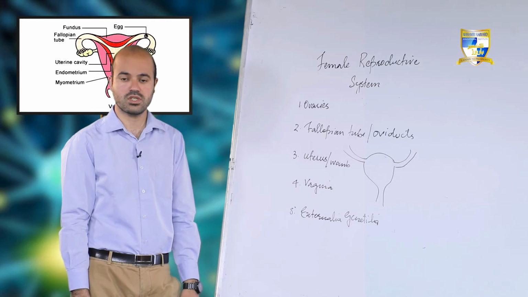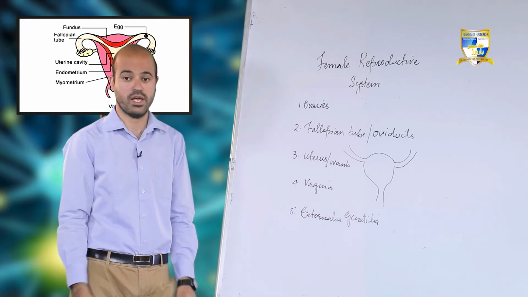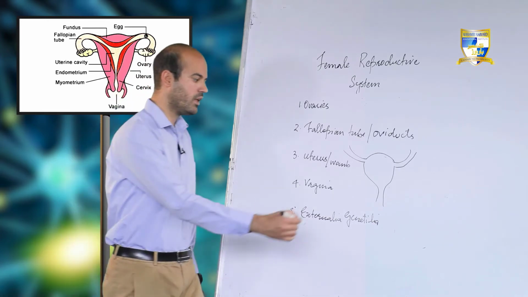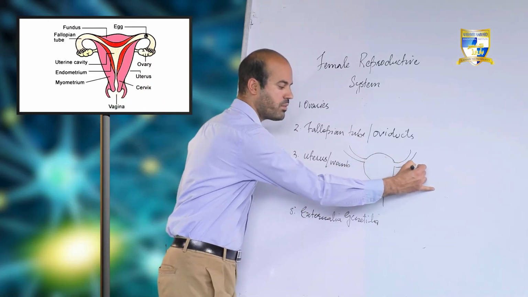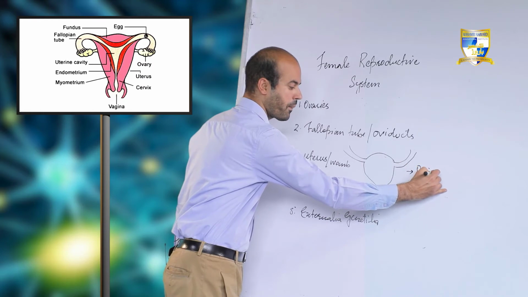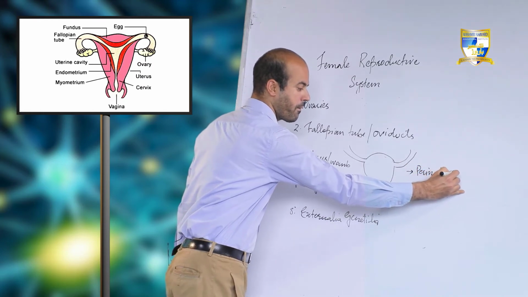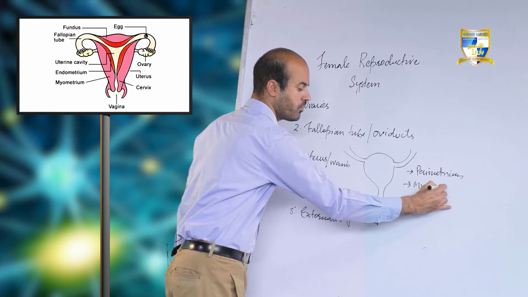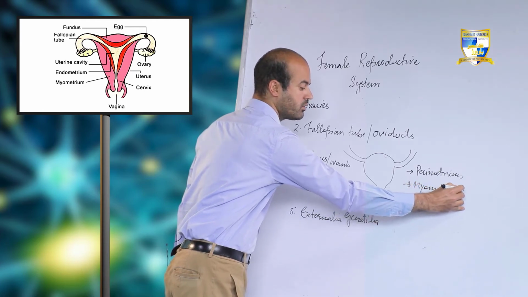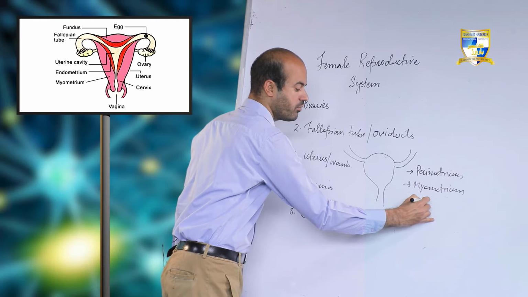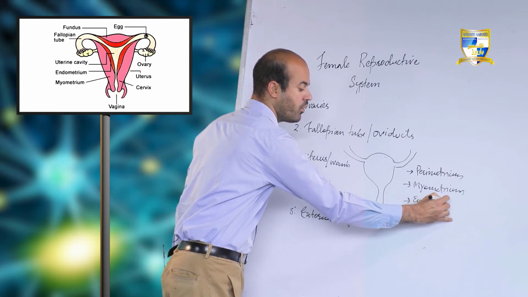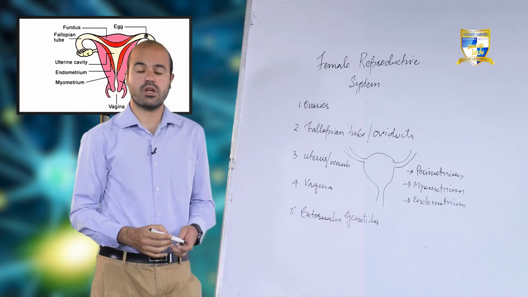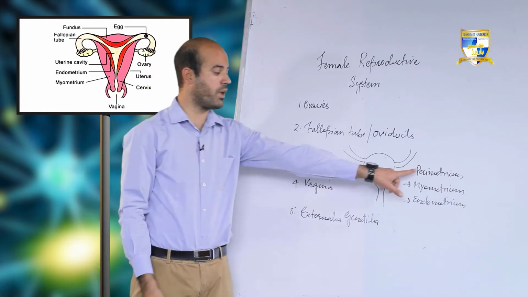This uterus, you will see, is a muscular organ and it's made up of 3 layers. These 3 layers are perimetrium, second is myometrium, and third is endometrium. First layer is perimetrium.